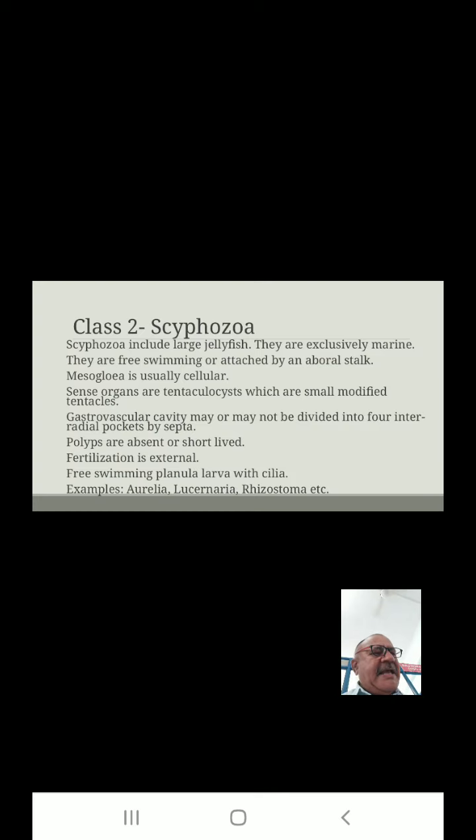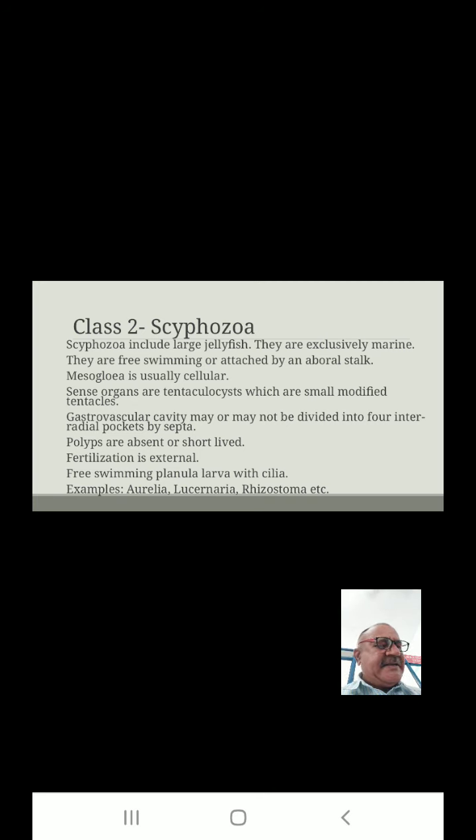Then we will see the class 2, the Scyphozoa. Scyphozoa includes large jellyfish. They are exclusively marine. They are free swimming or attached by an arboreal stalk. Mesoglea is usually cellular. Sense organs are tentaculocysts, which are small modified tentacles. Gastrovascular cavity may or may not be divided into 4 interradial pockets by septa. Polyps are absent or short-lived. Medusae are large, bell or umbrella shaped, without true velum.